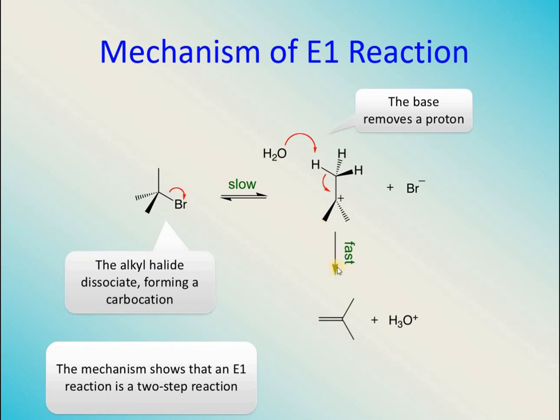I think now you can imagine really well that the first step of SN1 and E1 reactions is the same. The second step is different. In E1, a proton is abstracted by a water molecule, but in SN1 the nucleophile was attaching itself to the carbocation. So this is the only difference. Now let me show you the mechanism of this reaction by showing you all of the bonds.